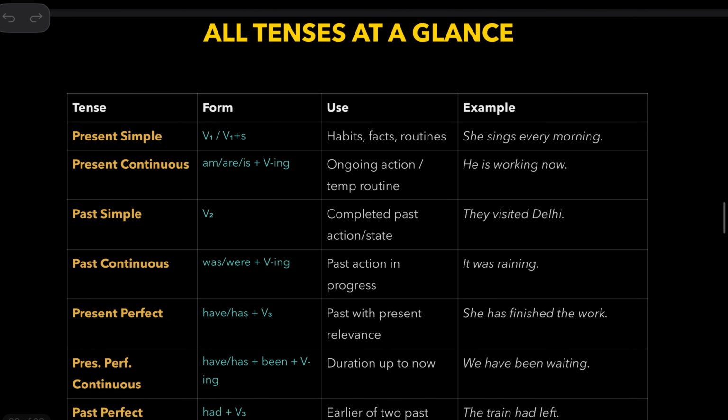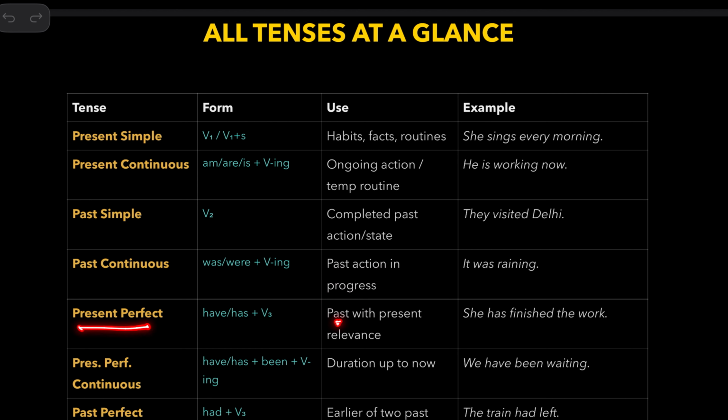So all the tenses at a glance. Present simple is used to talk about habits, facts, routines, like she sings every morning. Present continuous is used to talk about ongoing actions or temporary routine. He is working now. Past simple: completed past actions or states. They visited Delhi. Past continuous is used to talk about an action that was in progress in the past. It was raining.